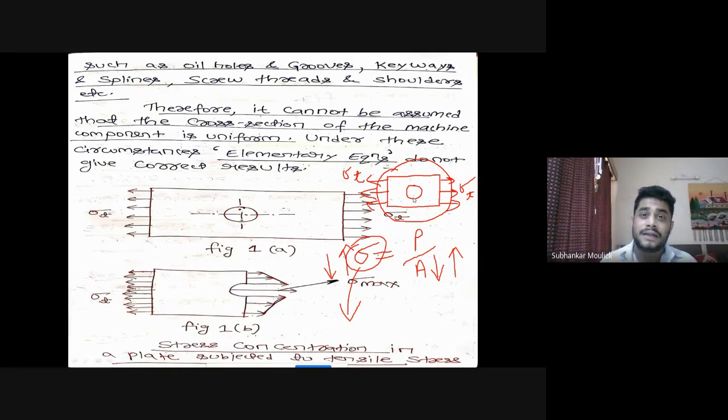That means there will be a localization of stresses at the point where there is no material inside the plate. Because of this localization of stress, you can break your component very easily. Yes or no? Yes, sir. And this localization of stresses developed in any particular component due to abrupt change in cross section of the material is known as stress concentration.